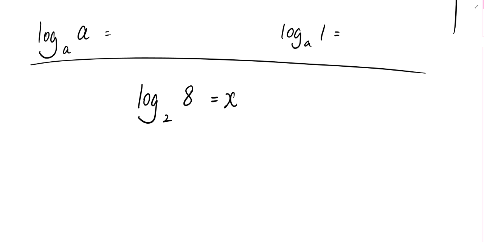So when I give it to you like this, just log base 2 8 equals to, then I want you to train yourself to think this way. Always think this way. 2 to the power of something is supposed to be equal to 8. What is that something? Every time you see log, you ask yourself that question. 2 to the power of something equals to 8. What is that something? It makes it easier for us to accept.